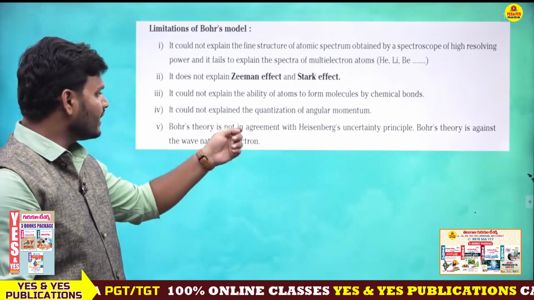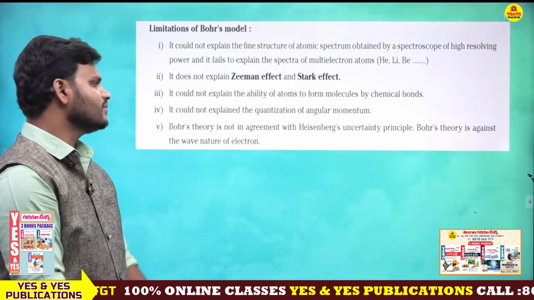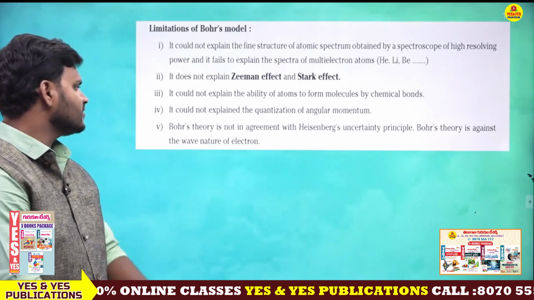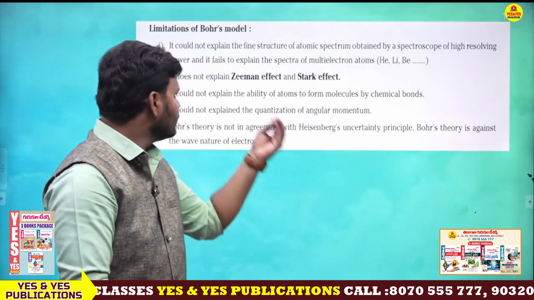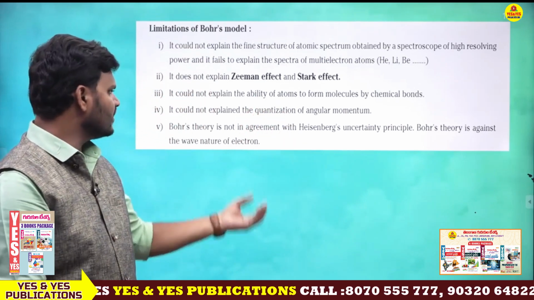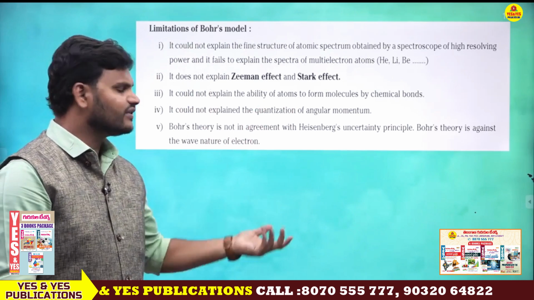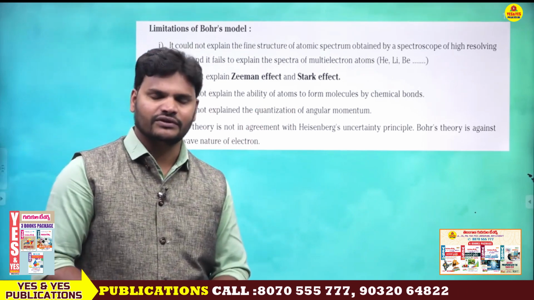Bohr's theory is not in agreement with the Heisenberg uncertainty principle. Bohr's theory goes against the wave nature of electron. All these are the limitations. So we need to discuss what is the Zeeman effect, Stark effect, what is the Heisenberg principle, each and everything. Dual nature of electron, everything we will discuss.